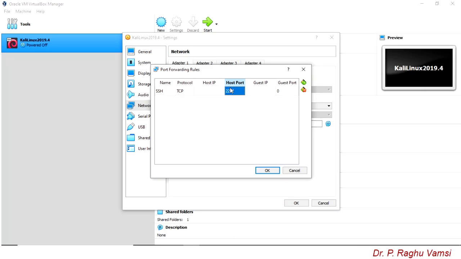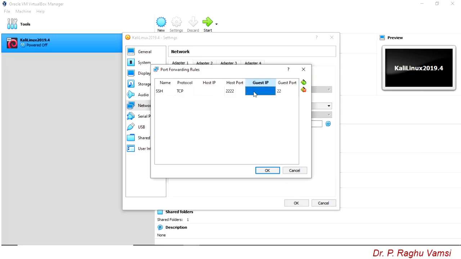That means in order to access SSH on the guest operating system, I need to use port 2222 from any IP address on the public network to connect to the guest port, that is 22, on which the SSH service is running.